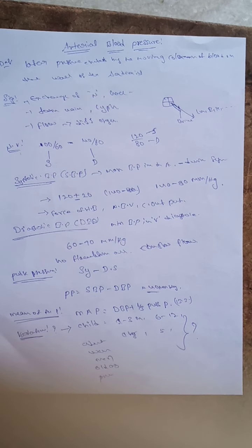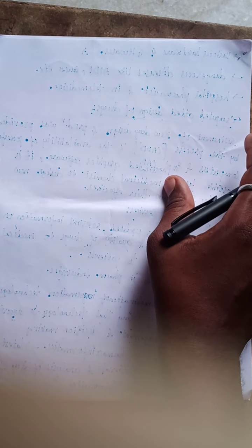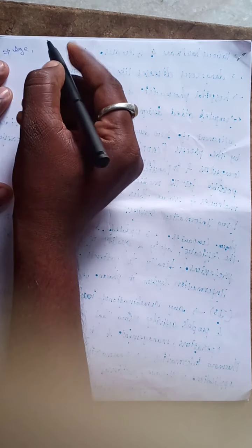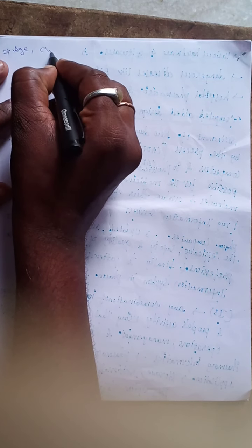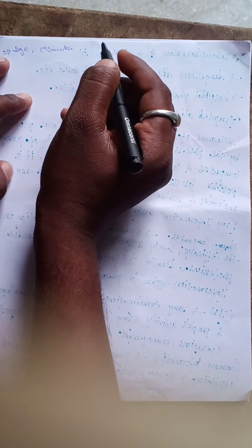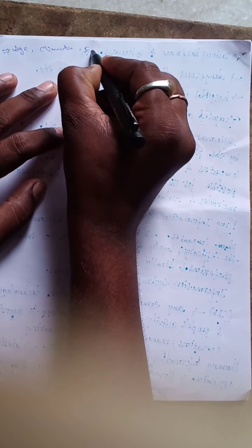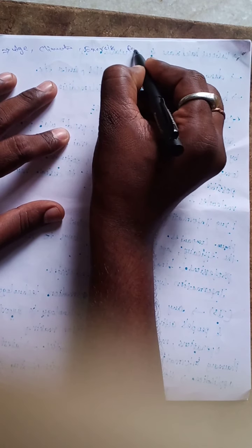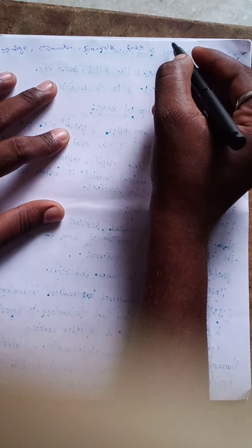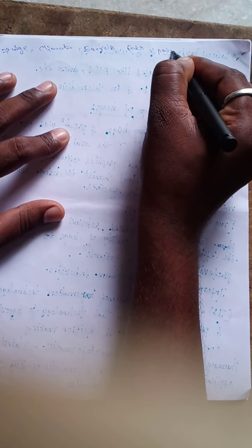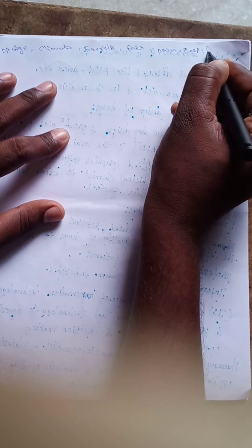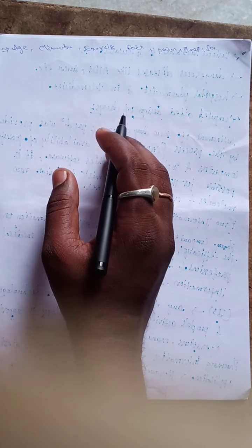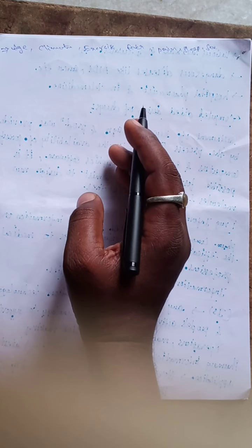The variations depend upon age, climate, exercise, fever, pain, sleep, and sex. The arterial blood pressure will change in these different conditions.